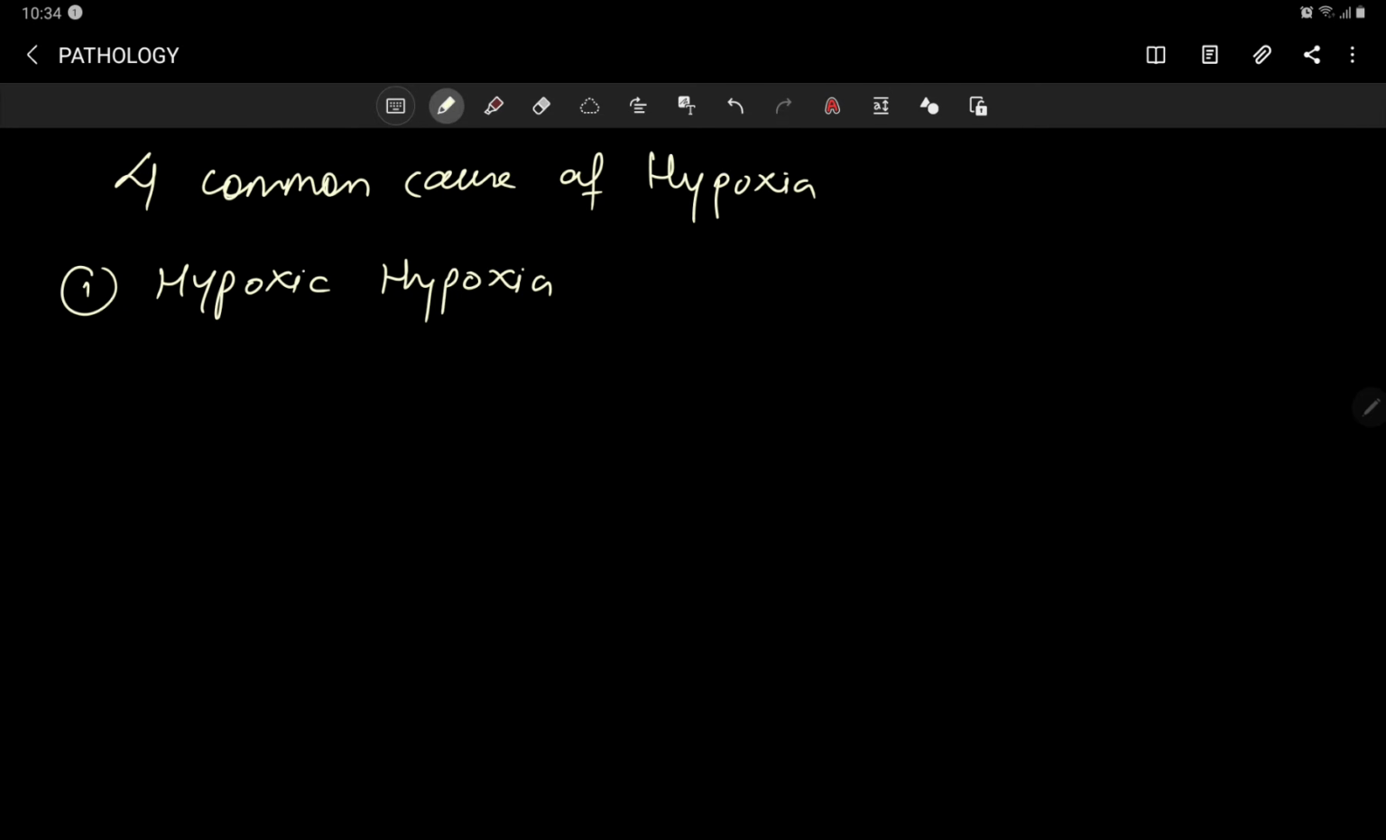So there are four main common causes of hypoxia. The first one is hypoxic hypoxia. What is the meaning of hypoxic hypoxia? Hypoxia due to less oxygen in the surrounding.